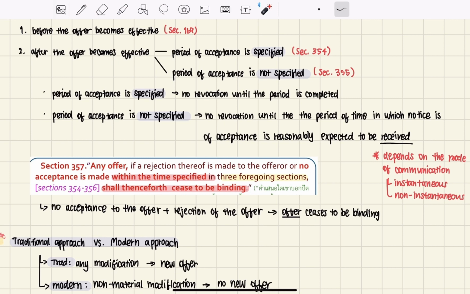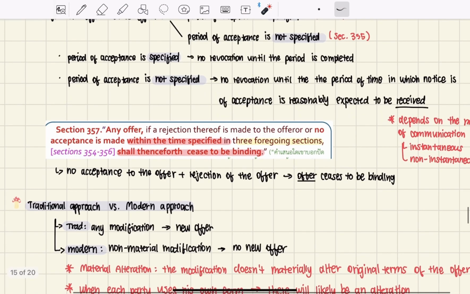And also, Section 357 says that any offer, if a rejection thereof is made or no acceptance is made within the time specified in the three foregoing sections, shall thenceforth cease to be binding. So if there is no acceptance or the offer has been rejected, then after that the offer will cease to be binding.